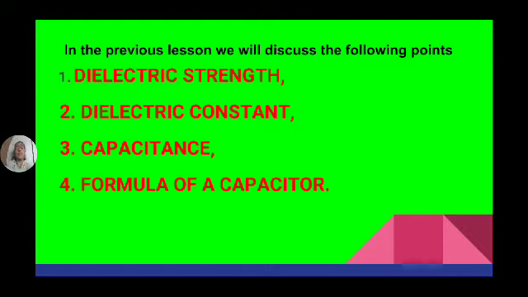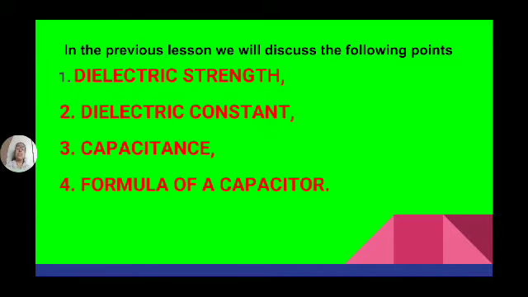Now the next one is capacitance. The value of the capacitor is measured by the term capacitance. So what is the capacitance of a capacitor? The capacitor is a device which is used to store electric charge, and it consists of two conducting parallel plates separated by a dielectric material.